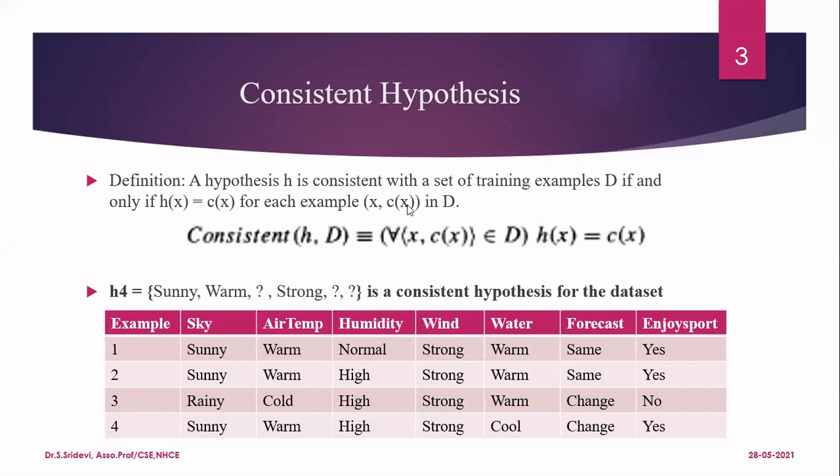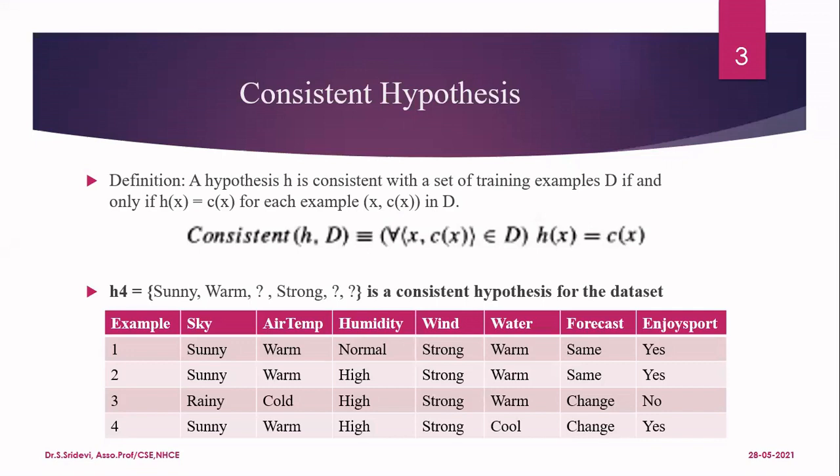All these things come under concept learning. We need to learn the concept, like whether a person will enjoy a sport given certain attributes, or whether I will buy a book given certain parameters about the library book information.